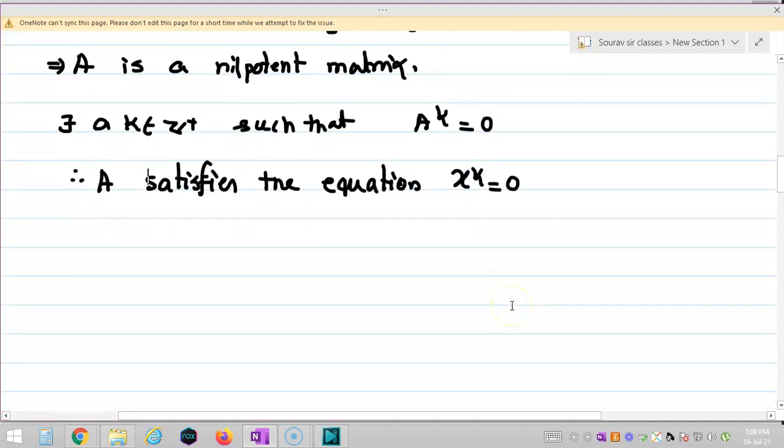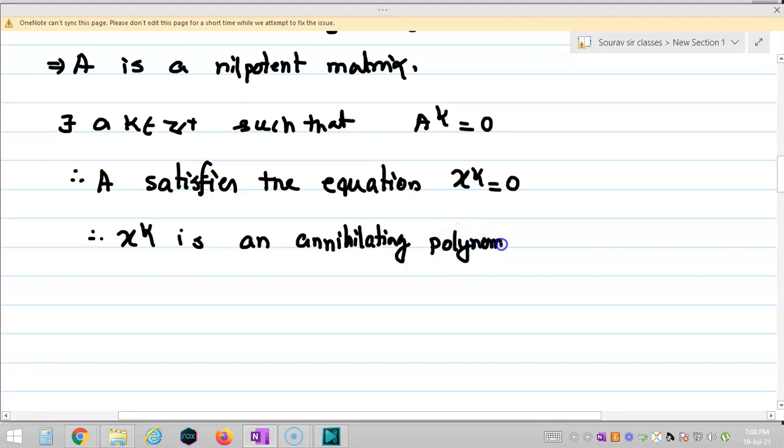So I can say x to the power k is an annihilating polynomial of A.